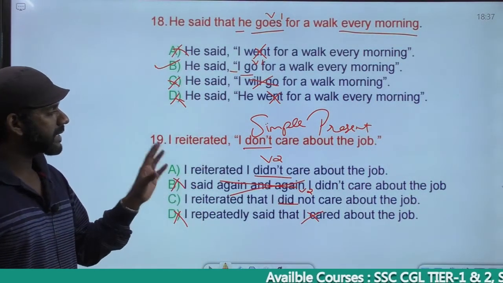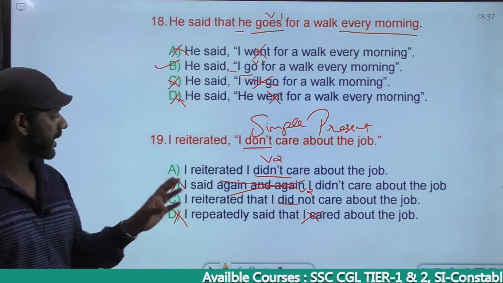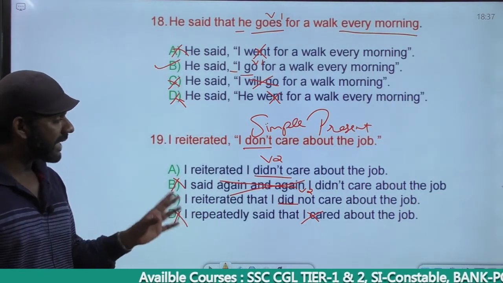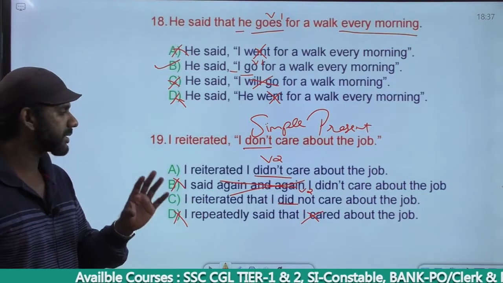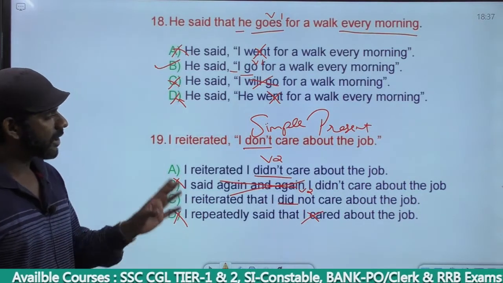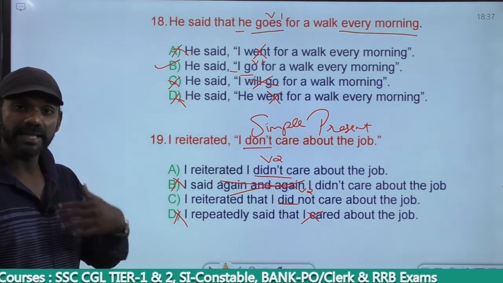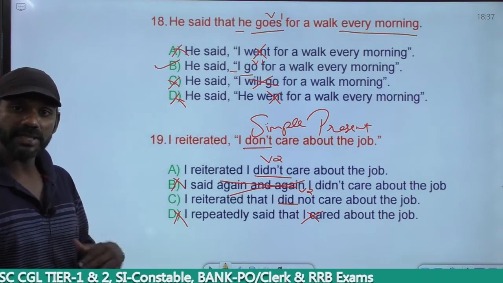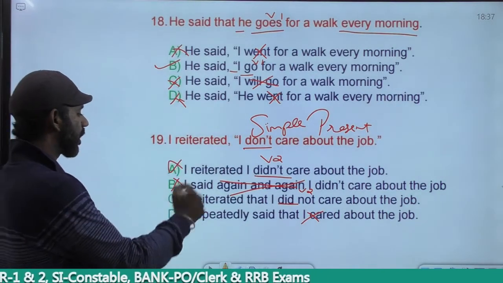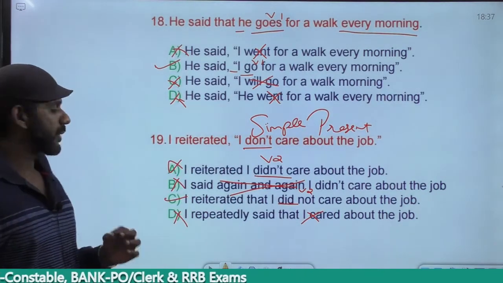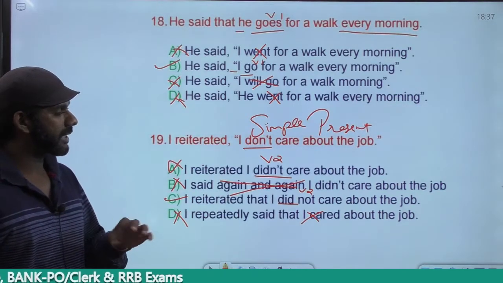I reiterated I didn't care about the job. I reiterated that I did not care. Did not care is same as didn't care. Said becomes said that, so reiterated becomes reiterated that. So A is gone. The answer must be C. I reiterated that I did not care about the job.